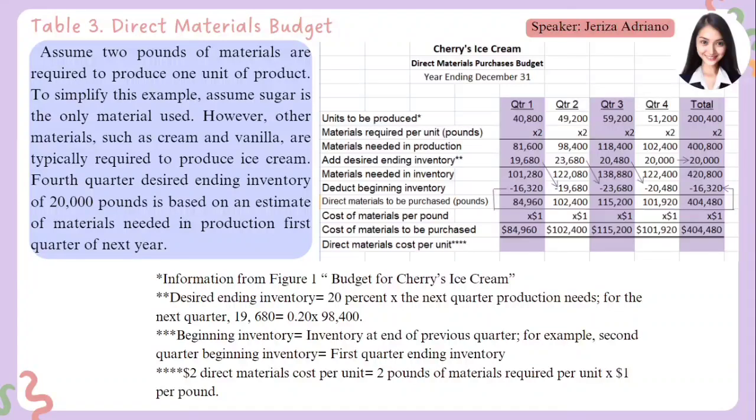So the remaining direct materials to be purchased in pounds is 102,400 multiplied by $1 as the cost per pound. So a total of $102,400, which is the direct material cost for the second quarter.